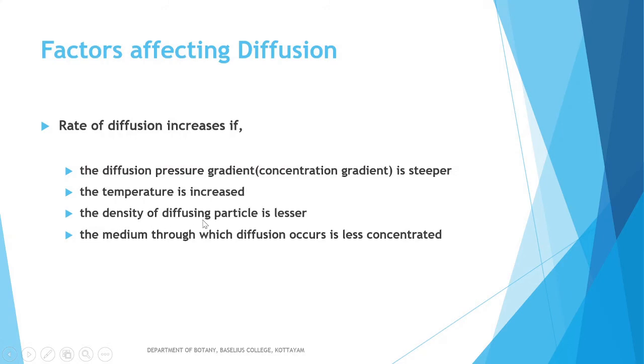Another factor is density of diffusing particles. When the density of diffusing particles is lesser, rate of diffusion increases. Another point which is affecting diffusion is the medium through which diffusion occurs. When the medium is less concentrated, then also rate of diffusion increases. So these are the four different factors affecting diffusion. One is the diffusion pressure gradient, second one temperature, third one density of diffusing particles, and the fourth one is medium. I hope all of you understood well the process of diffusion.